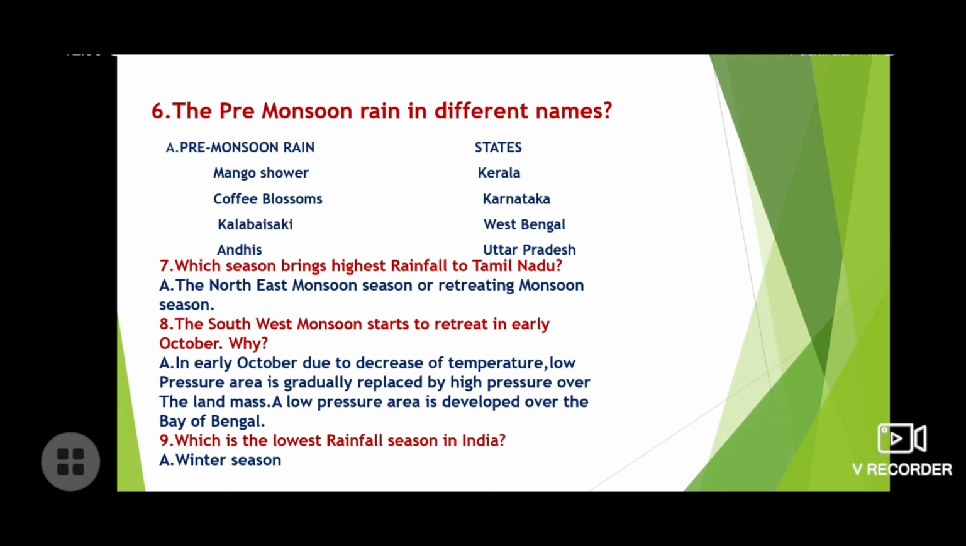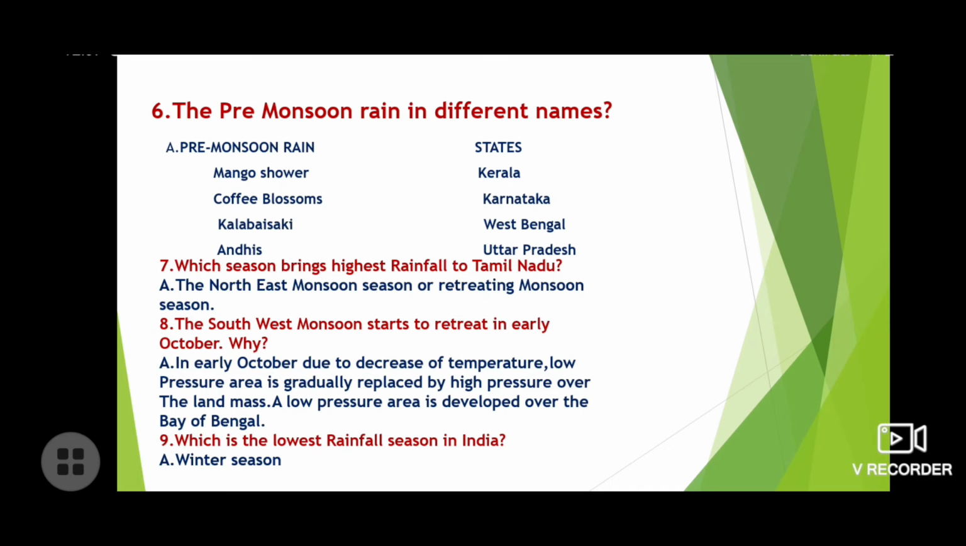Question number 8. The southwest monsoon starts to retreat in early October. Why? Because, the answer is, in early October, due to the decrease of temperature, the low pressure area is gradually replaced by high pressure over the landmass. A low pressure area is developed over the Bay of Bengal.